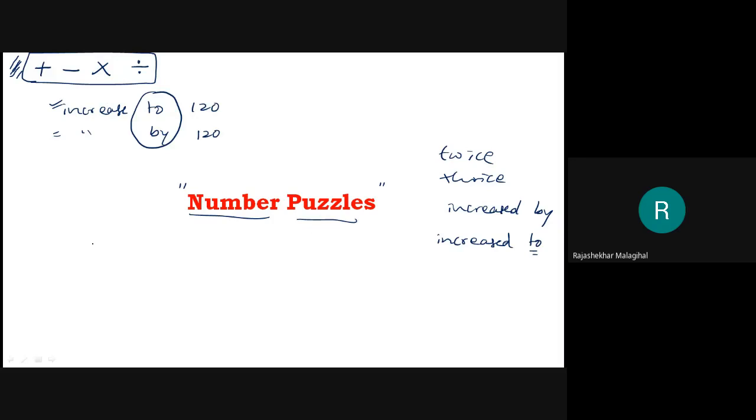Say for example, if I write x plus 30 equal to y, then this is an equation, but how to put it in a sentence?